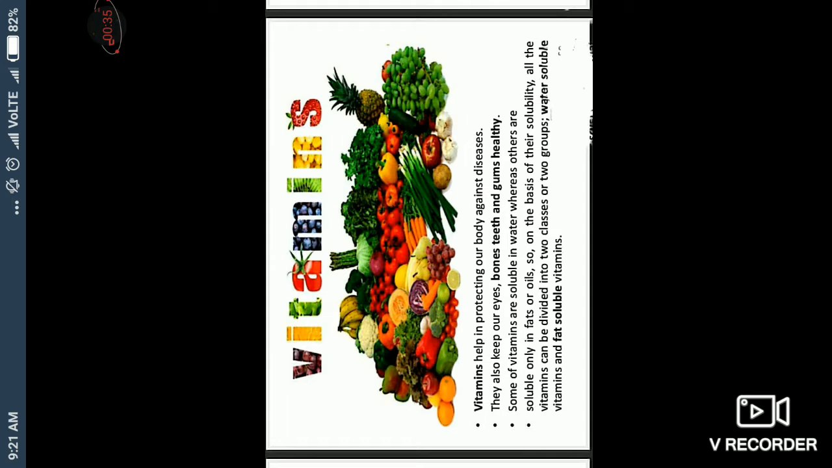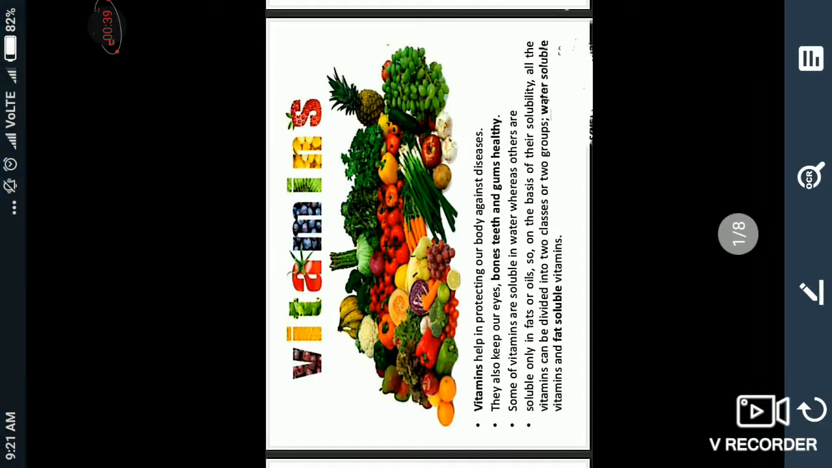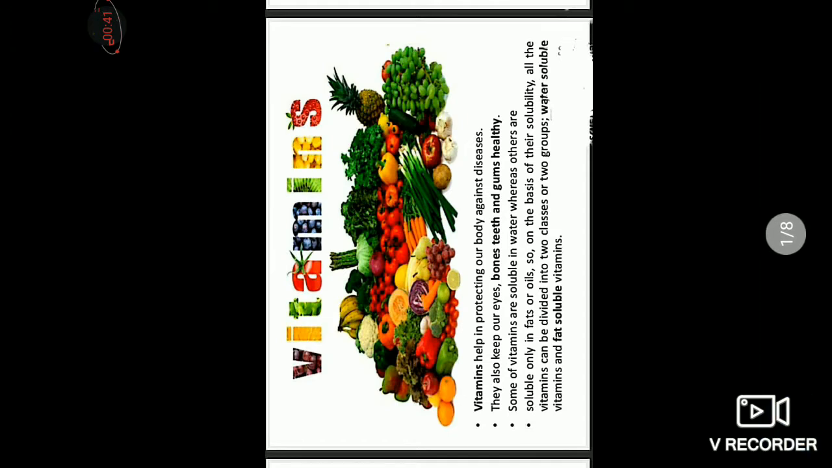You are seeing the first slide on the screen. There, what are vitamins? Vitamins help in protecting our body against disease. Means they protect us from disease, so we never get tired and the body does not weaken. Understand? These disease protecting elements are also called vitamins.